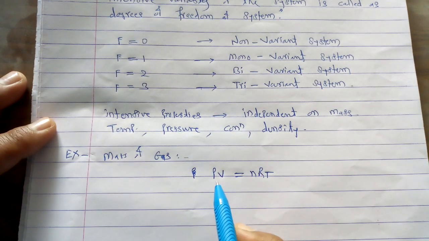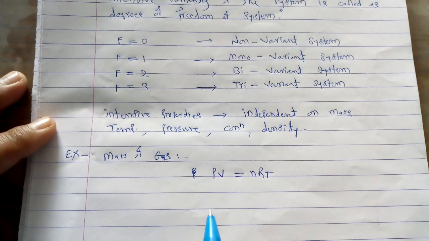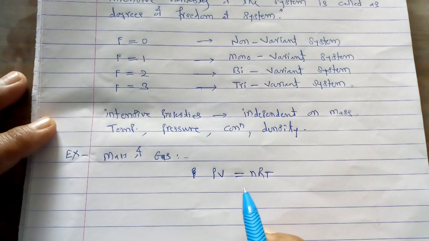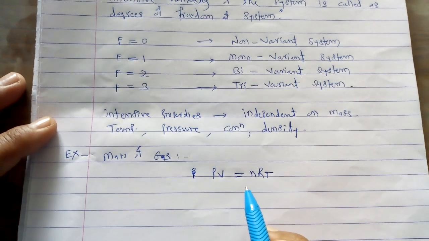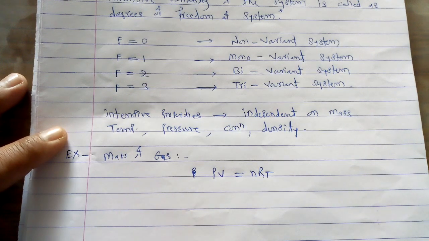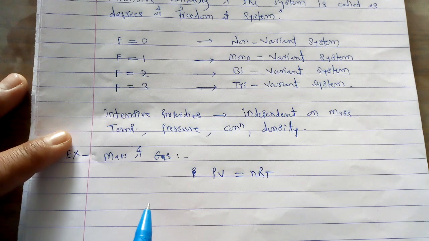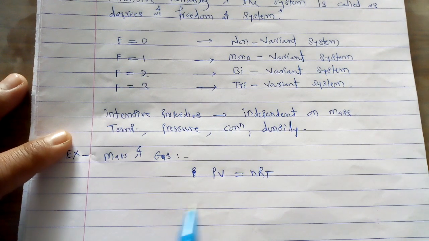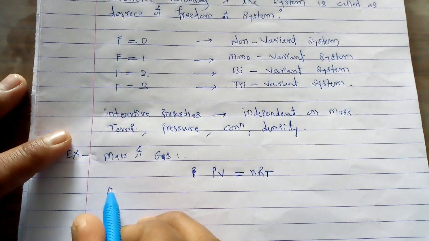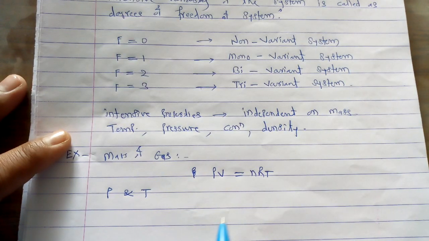The properties are pressure, volume, and temperature. By considering this particular equation for a given system that consists of a mass of gas, the values of pressure and temperature can be varied independently.